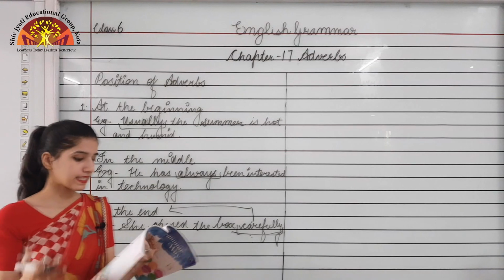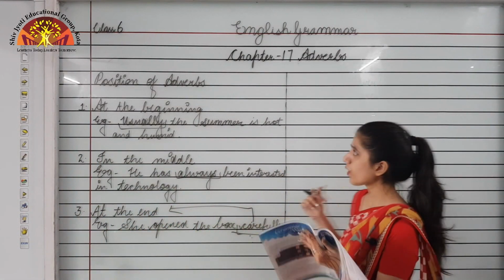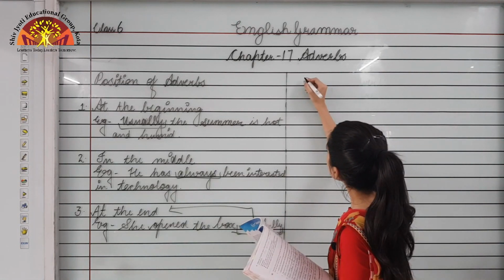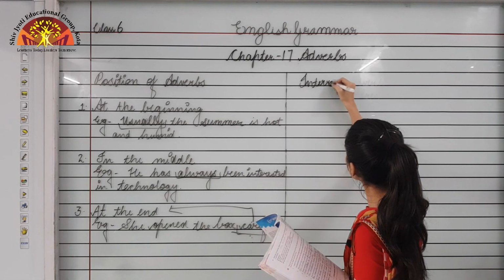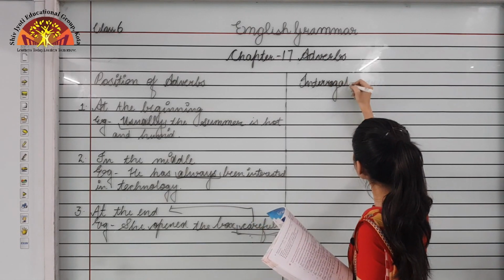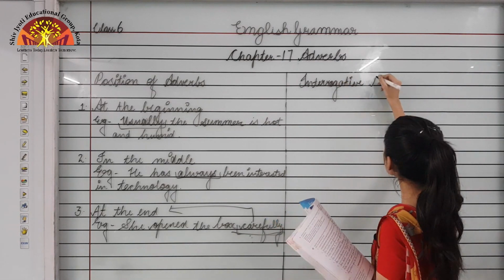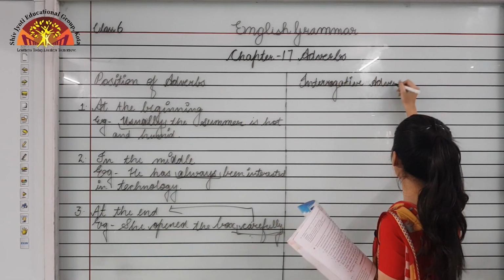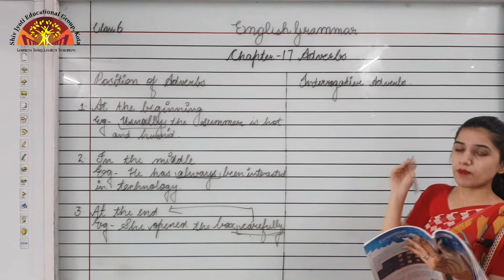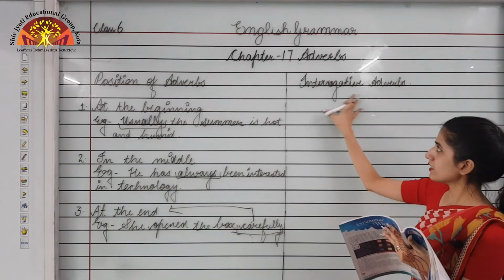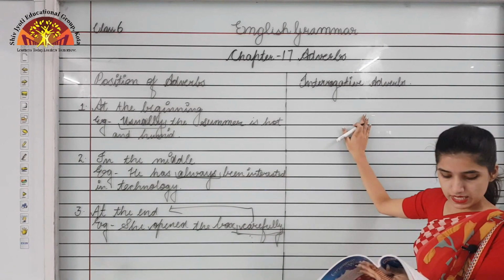Now we will see the next topic, which is the last topic, and it is interrogative adverbs. By seeing the word interrogative, what comes to your mind? That somehow we will be talking about questions only, isn't it?